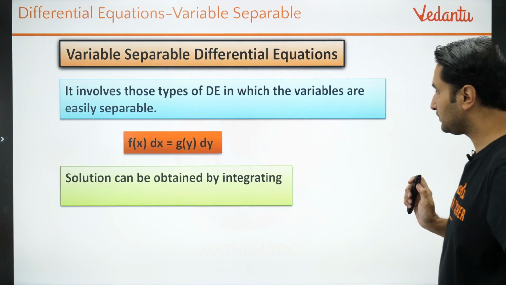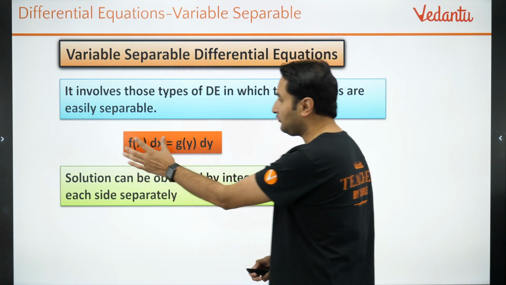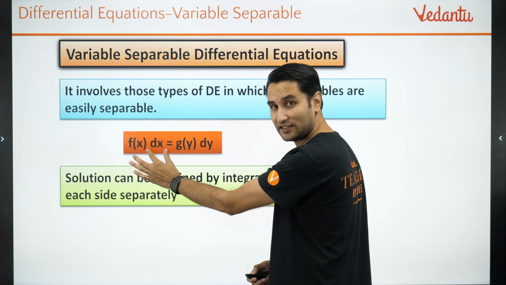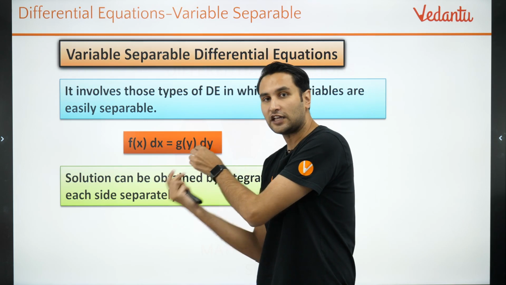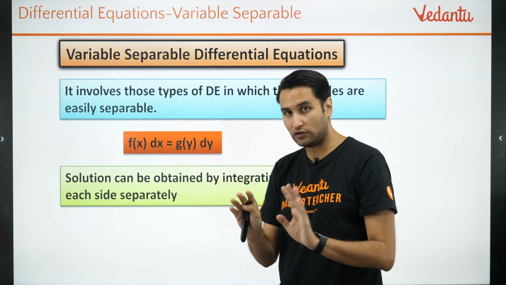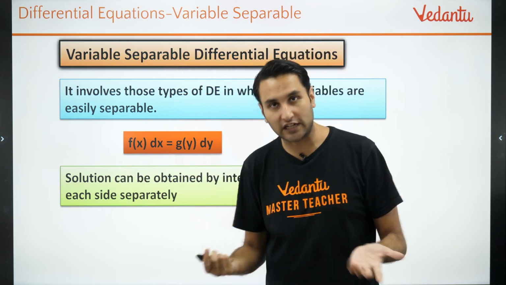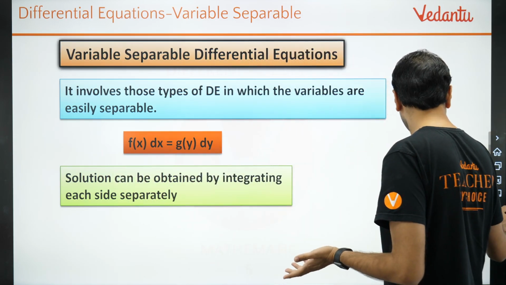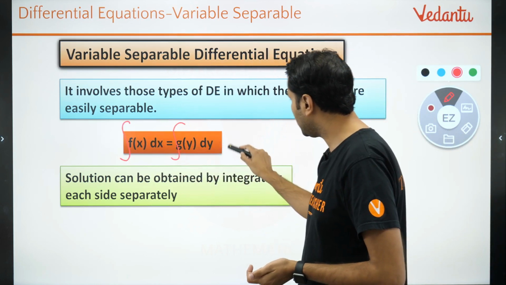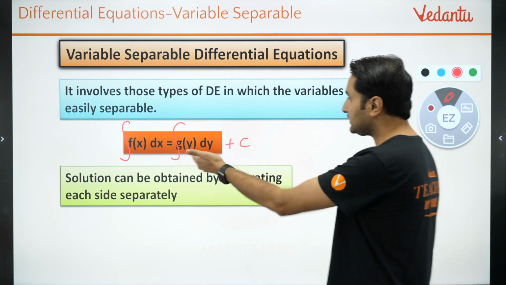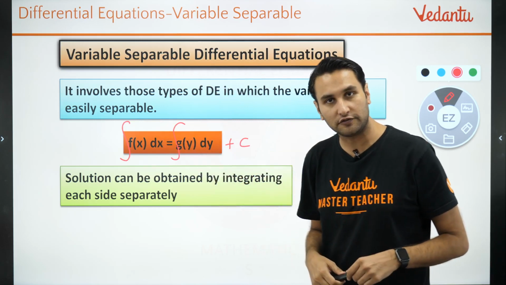Variable separable is very simple. What it says is, if you can write a function of x with dx and a function of y with dy, if you can bring a function of y with dy and create a function of x with dx, then what happens? It becomes very simple to integrate. As soon as you integrate, you will get the solution, that is the corresponding family of curves, right?